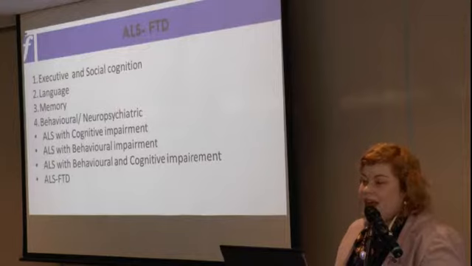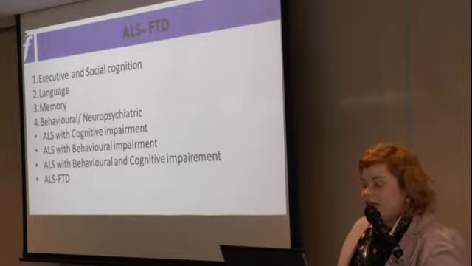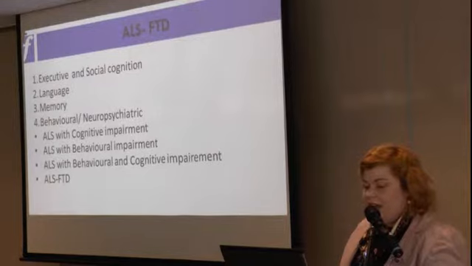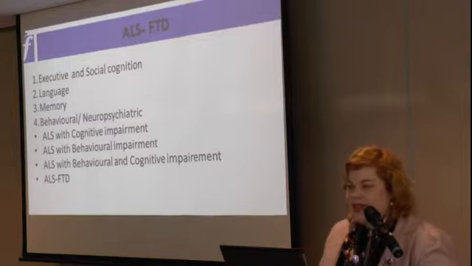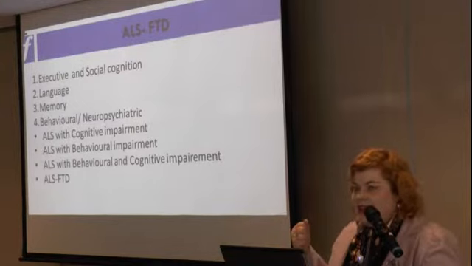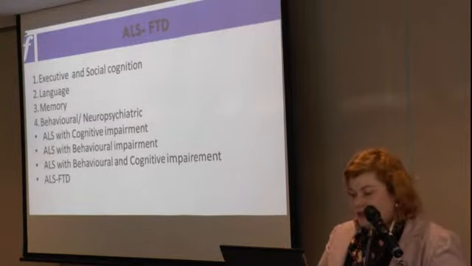I think it doesn't really matter what we label patients with. We can just say they've got cognitive behavioural changes. But they've come up with ALS with cognitive impairment, ALS with behavioural impairment, ALS with behavioural and cognitive impairment, and ALS FTD. So it becomes quite complex and probably isn't that usable in a clinical setting.